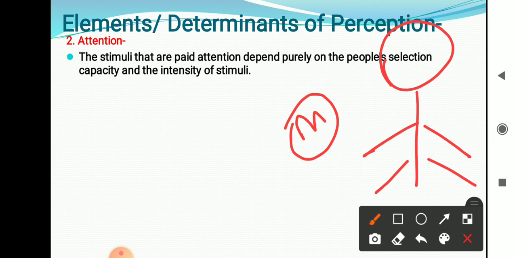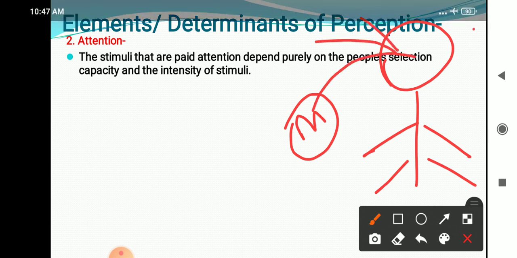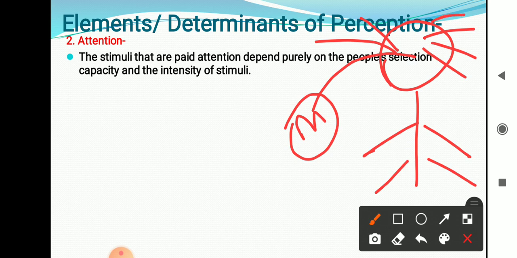Now, the stimuli that are paid attention to depend purely upon people's selection and capacity. Basically, individuals are receiving lots of messages. For example, on our WhatsApp also we are receiving lots of messages.